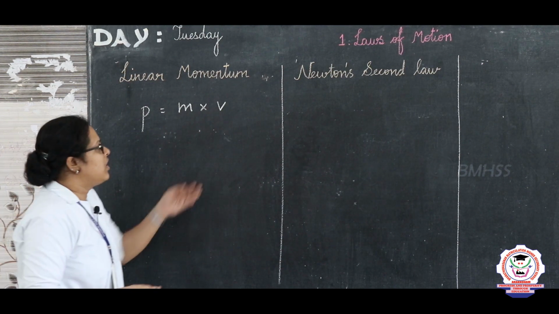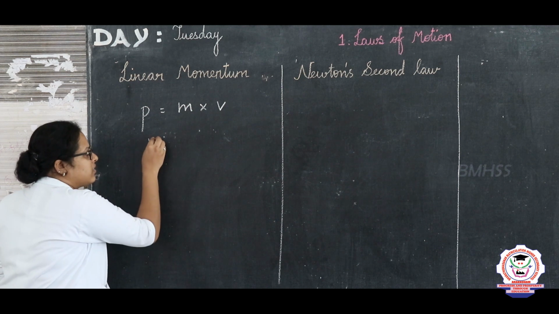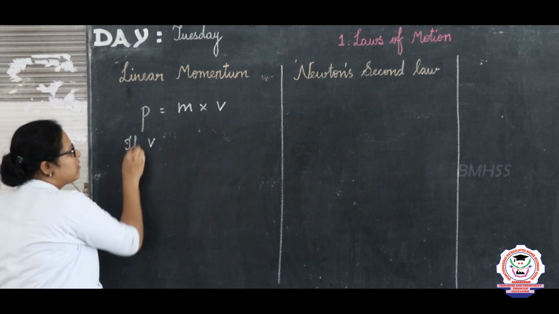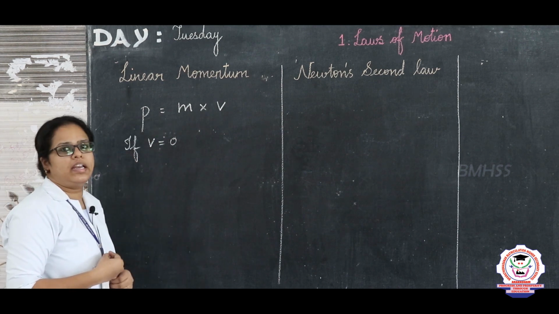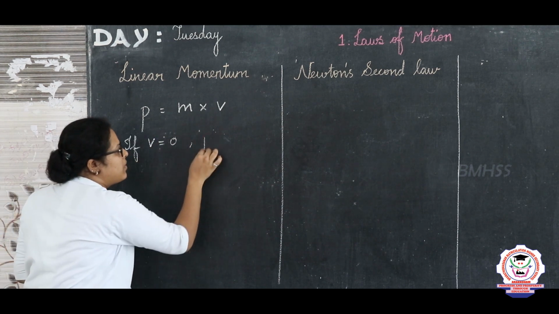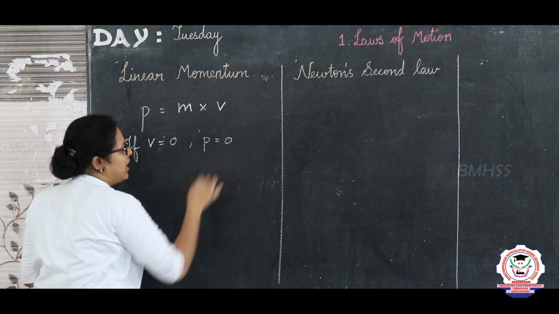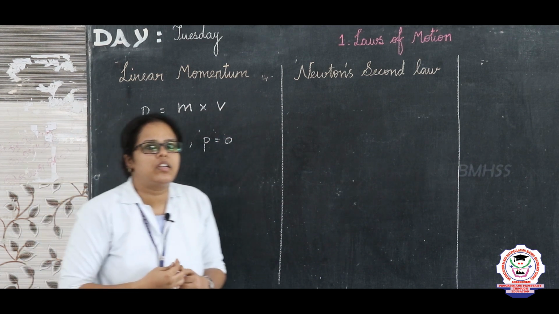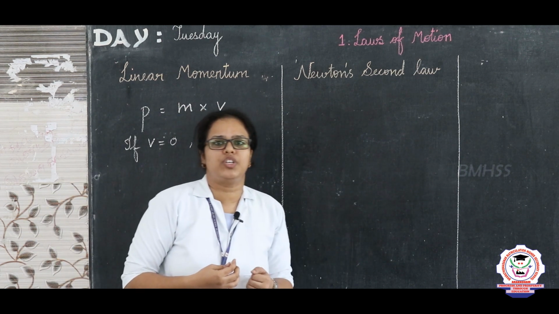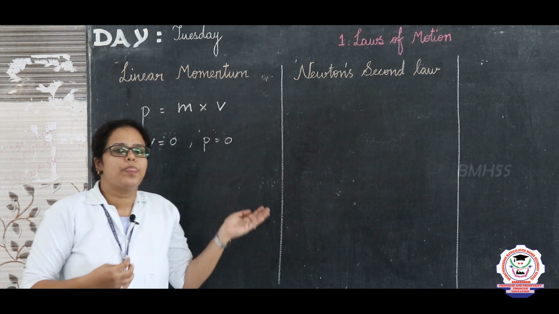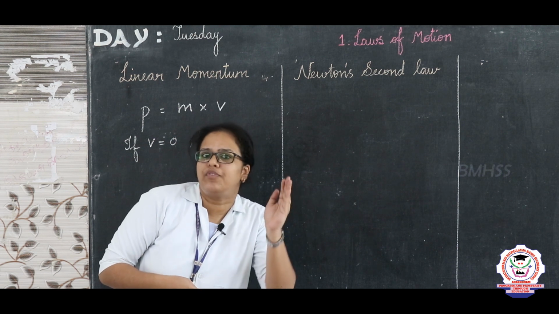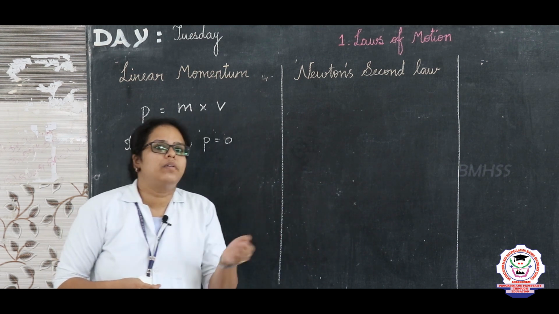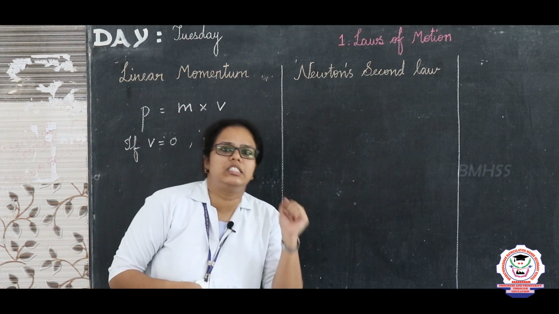Next we will see, if the velocity of an object is 0, what happens to the linear momentum? Here the linear momentum is also 0 in this case, because linear momentum is nothing but the mass in motion. If the velocity is 0, the object is not moving at all. It is at a fixed place, at a fixed position. So, here the linear momentum of the object is 0.